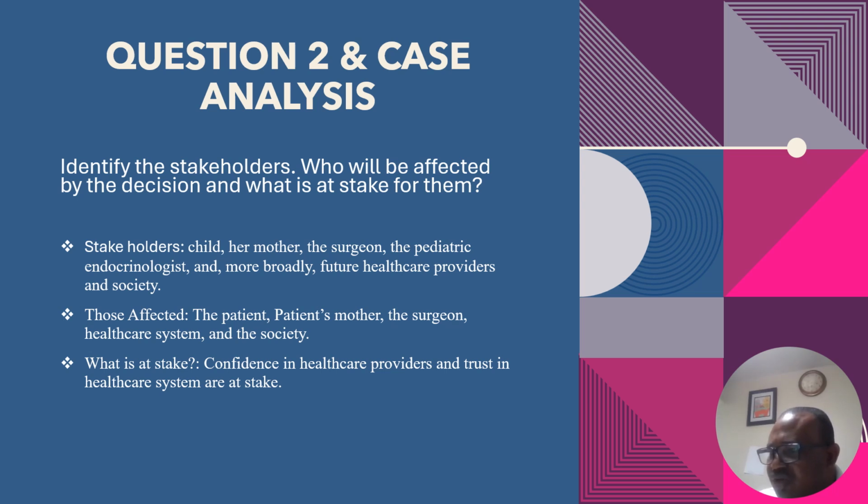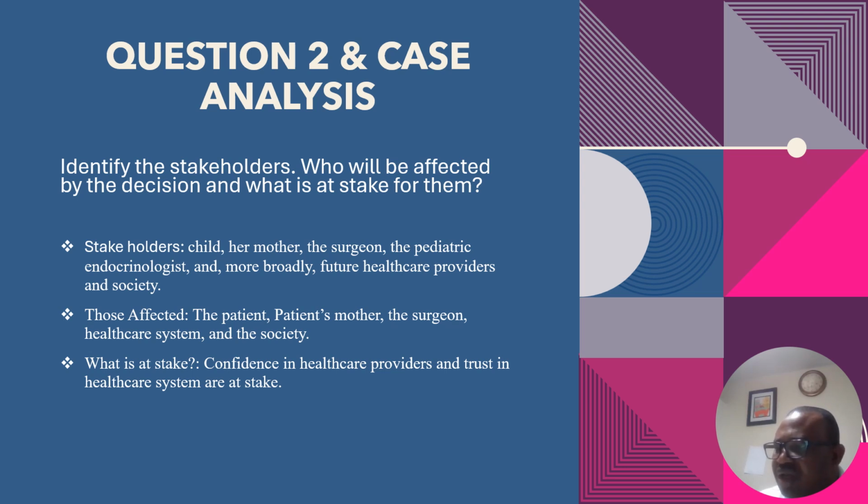The child, although too young to understand the implication immediately, will be affected by her diagnosis, how it is managed medically and personally. If the full diagnosis, including her XY genotype, is withheld from her mother and ultimately from her, there may be consequences for her identity, psychological well-being, and her trust in her family and healthcare providers as she matures.